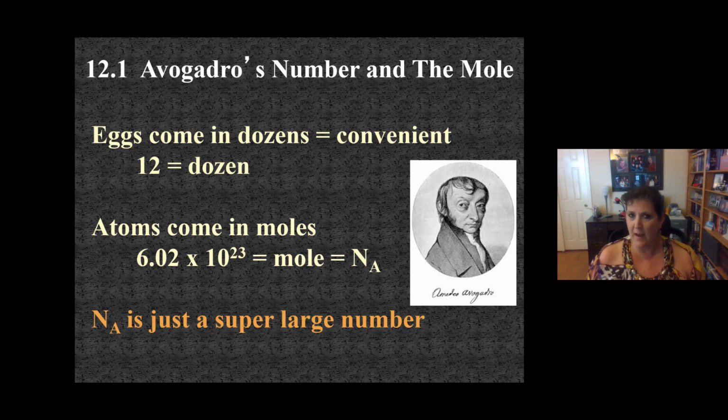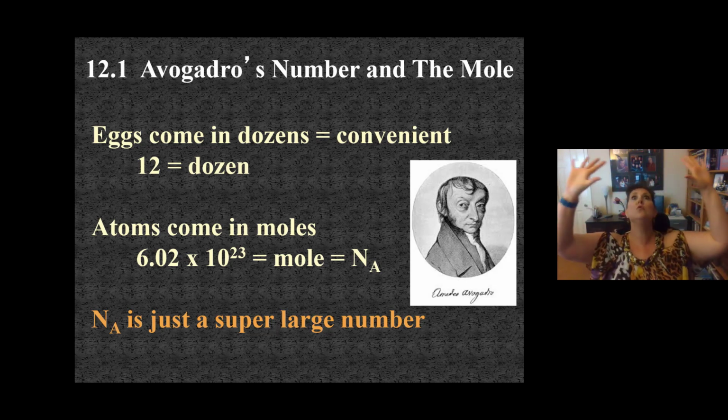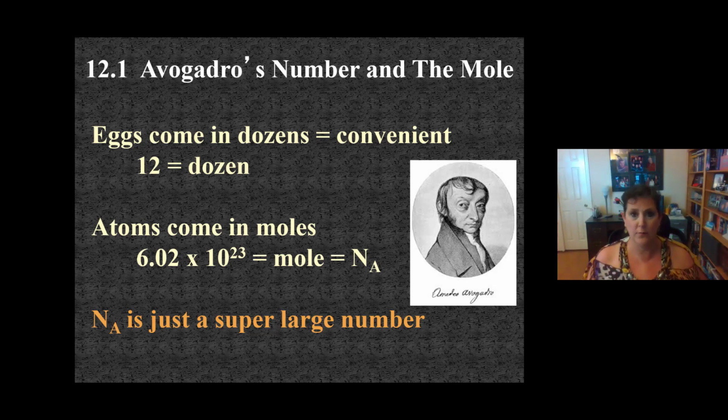Let's talk about atoms now. We want a convenient way to package atoms. Is it going to be 12? No, it's not, because atoms are too small to count out 12 of them. They're too little, I mean way too little. So the convenient package for atoms is going to be a huge number. I mean huge number, not 12.